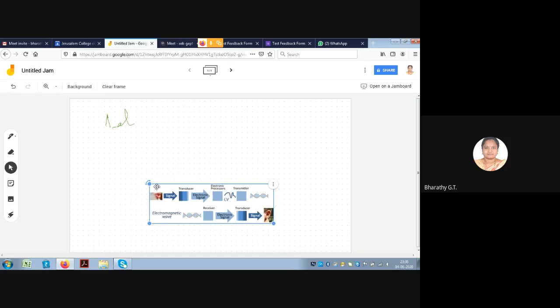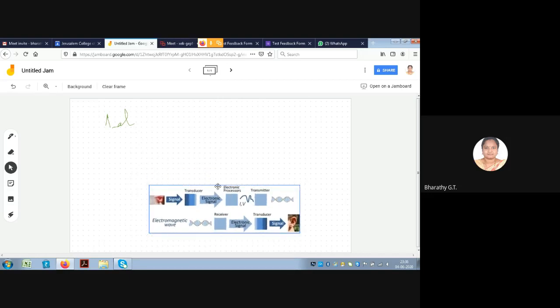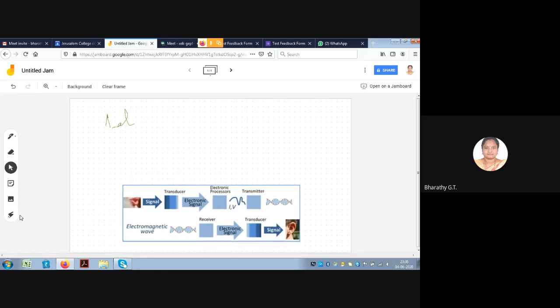You can rotate the image using this, or you can increase the size of the image. And here we have the laser light. Using the laser, you can give the explanation to your students. So this is the signal and this part is the transducer. This is the transmitter and this is the receiver part. So all the explanation can be given to the students.